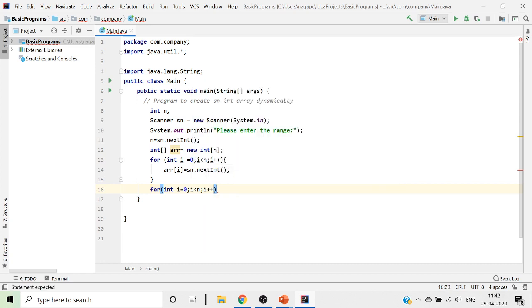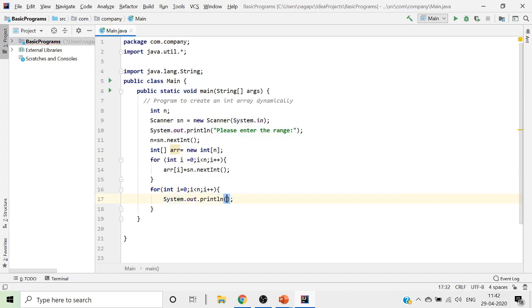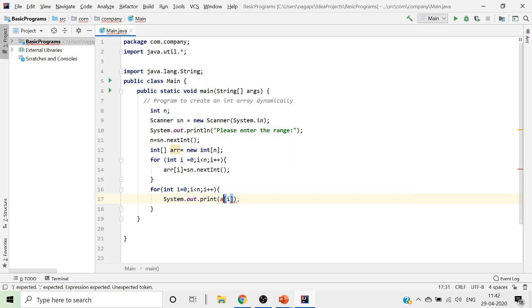i plus plus). Now what we do is whatever we have read from the user, now we will try to print it over here. We will print it as system dot out dot print, so that everything will be in the same line. We'll put it as arr of i, plus we will give some space so that you will have space between all the values.